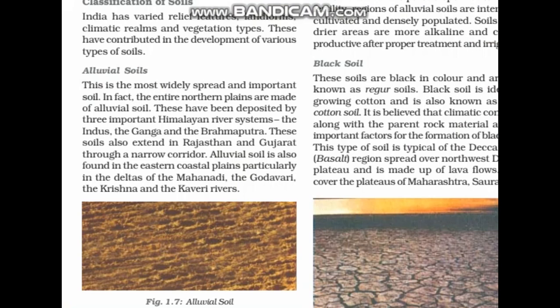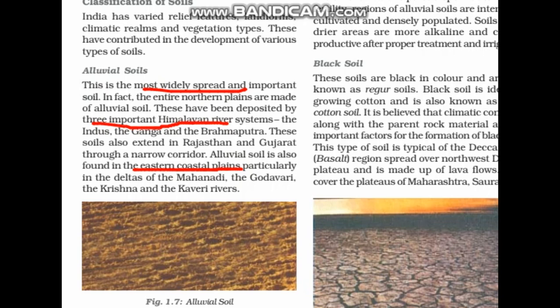As we go with the textbook, even here they have given the same point. It is the most widely spread and important soil, especially in the northern plains, where it has been deposited by 3 important Himalayan river systems: the Indus, Ganga, and Brahmaputra. We can find these soils extended up to Rajasthan and Gujarat also. It is also found in the eastern coastal plains, particularly near the deltas of the rivers Mahanadi, Godavari, Krishna, and Kaveri.